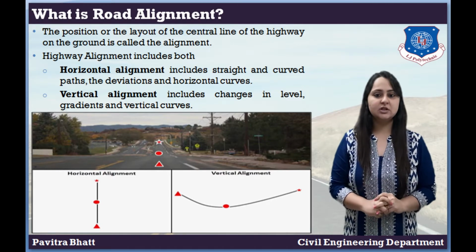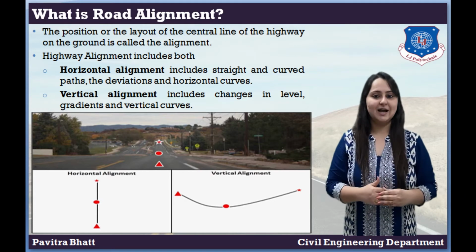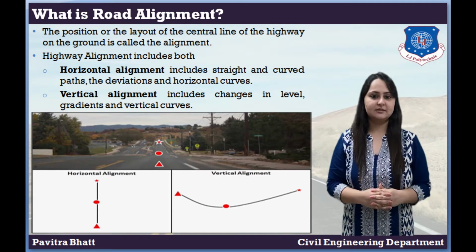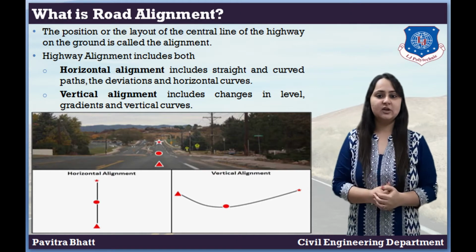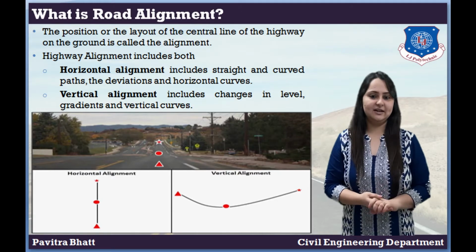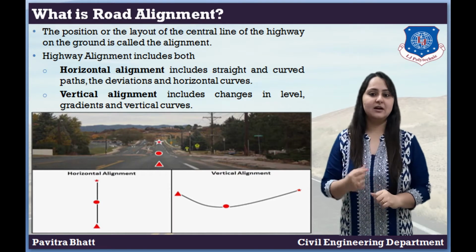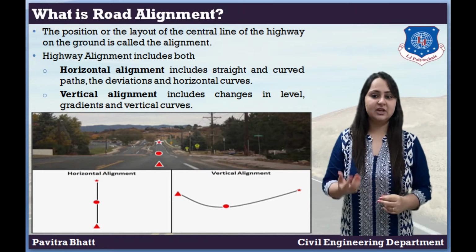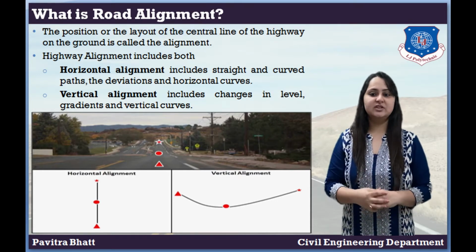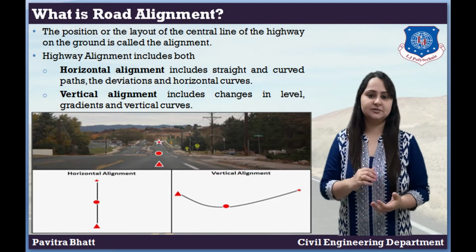The position or the layout of the center line of the highway on ground level is called the alignment. Highway alignment includes two parts: horizontal alignment and vertical alignment. Horizontal alignment includes straight and curved paths, the deviations and horizontal curves. Vertical alignment includes changes in level, gradient and vertical curves.